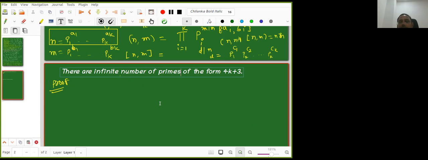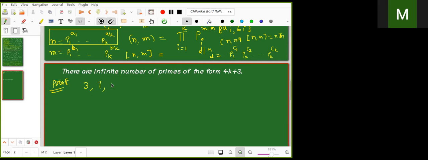Once there are infinite number of primes of the form 4k plus 3, automatically there are infinite numbers of the form 4k plus 3. Anyhow, now try to prove this. I'll ask one more person. Mehak, can you tell me some primes of the form 4k plus 3 from the starting? So 7. Why do you go to 7? Is there no other prime before 7 of the form 4k plus 3? 3, yes. 3, 7, 11, 19, 23. Very good. There are so many primes like this.